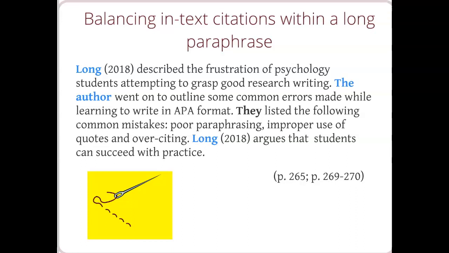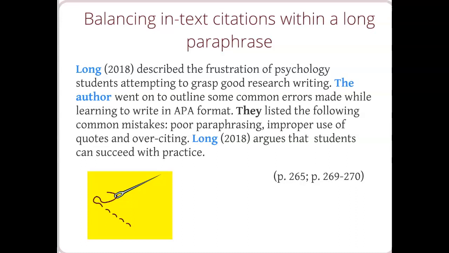So this is an example of an article written by one person. And so what we do is let our readers know that we're talking about a Long 2018 article. So we started out with Long 2018 described. Now, instead of trying to do a citation at the end of every single sentence, what we can do is weave a thread throughout the paragraph. So instead of putting Long 2018 at the next sentence, we write, the author went on to outline. They listed the following mistakes. So as you can see, we're maintaining that thread throughout the entire paragraph without doing an in-text citation on every sentence.